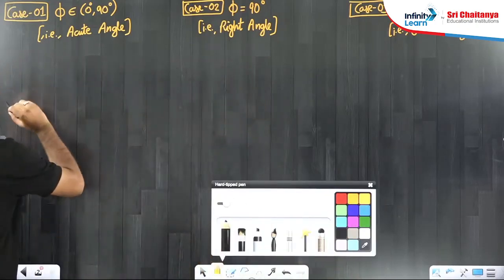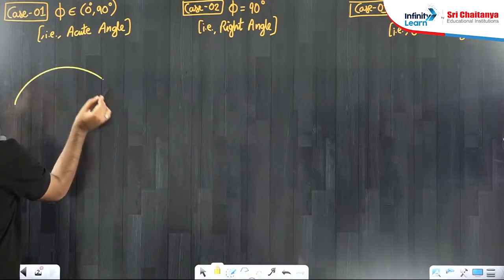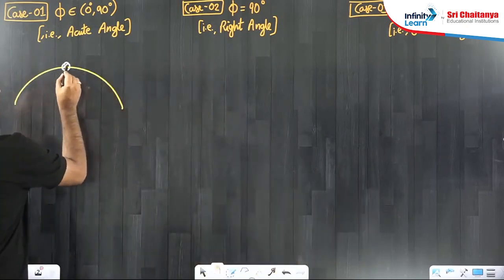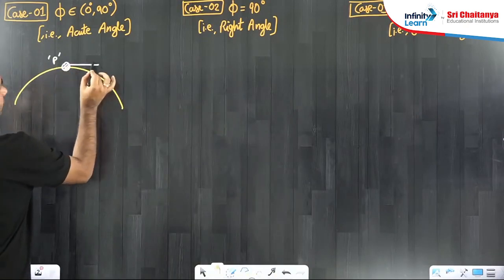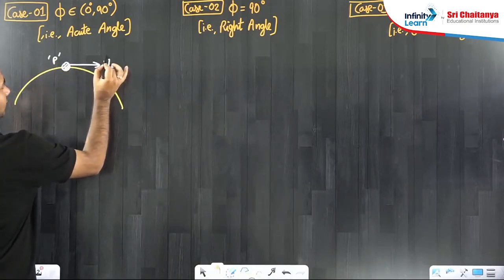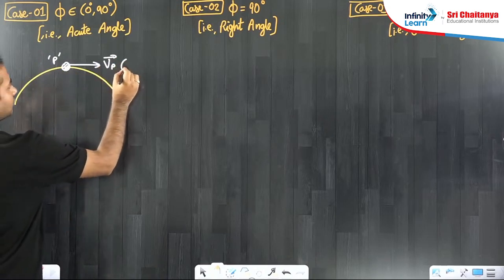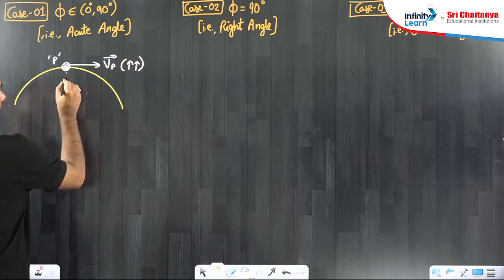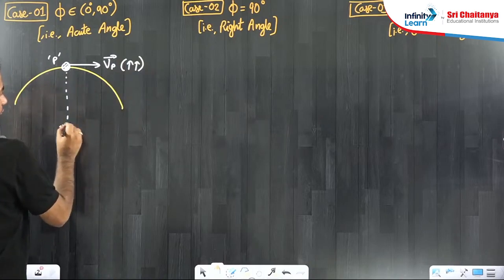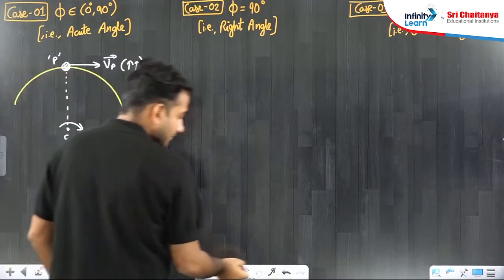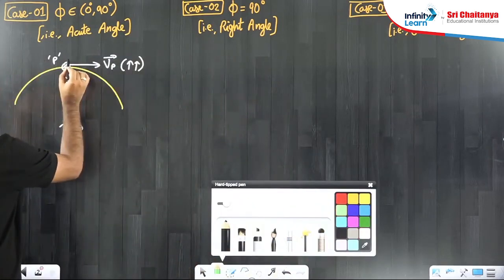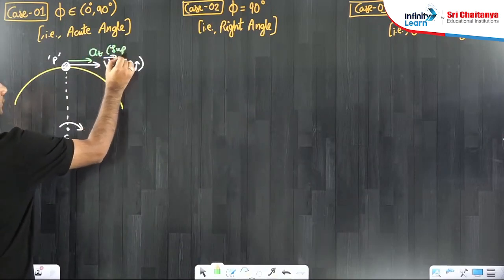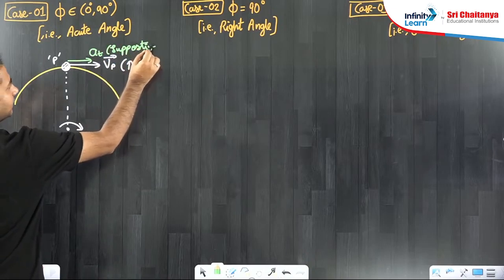Suppose I talk about the first one, that is acute angle. This is the circular path. My particle is somewhere here. This is the particle P. It has this velocity VP direction, and suppose this VP keeps on increasing. This is the center about which it is moving in the clockwise sense. That's the radius. Since VP keeps on increasing, naturally the tangential acceleration will be supportive, then only the speed keeps on increasing.